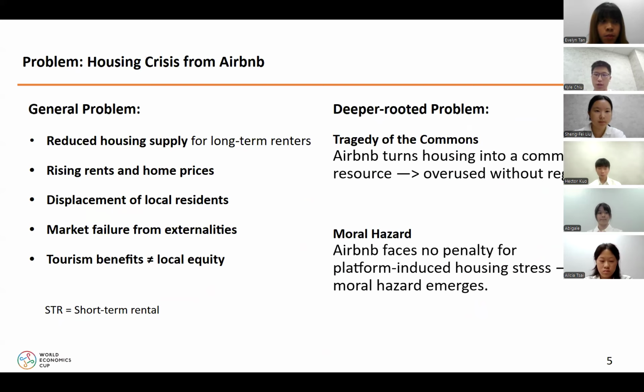This reflects a market failure with significant negative externalities. Economically, it's a tragedy of the commons, where housing is overused without regulation, and a moral hazard, as platforms face no penalty for the harm costs, leading to unchecked exploitation of housing markets.